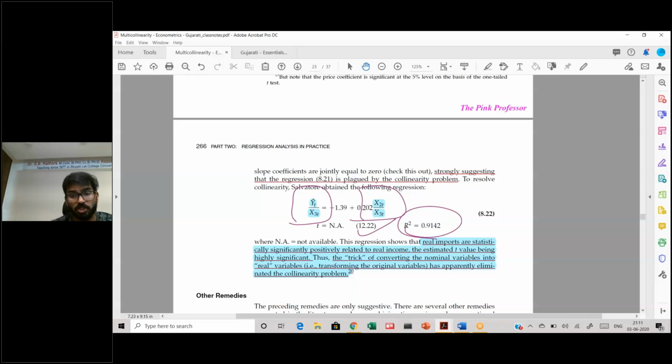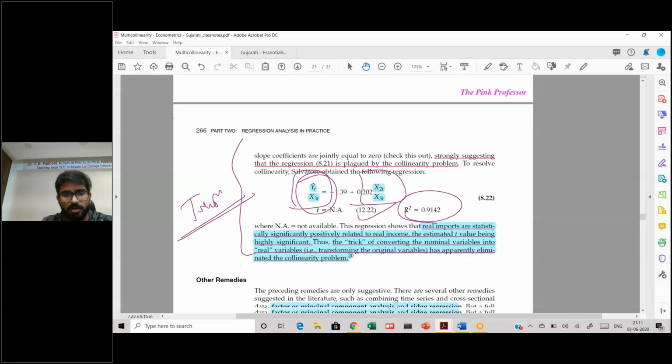The interpretation has changed. Your dependent variable has become real imports, and your independent variable has become real per capita income. So please remember, transforming the data is going to be one good solution in all kinds of problems, but you need to check what kind of transformation is fitting.